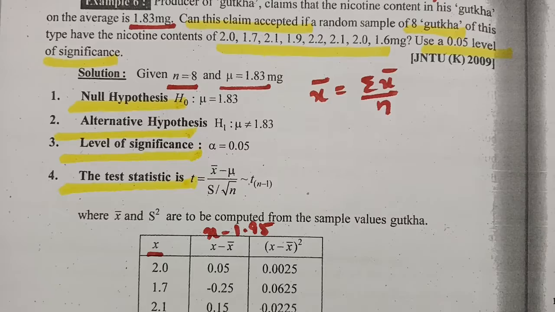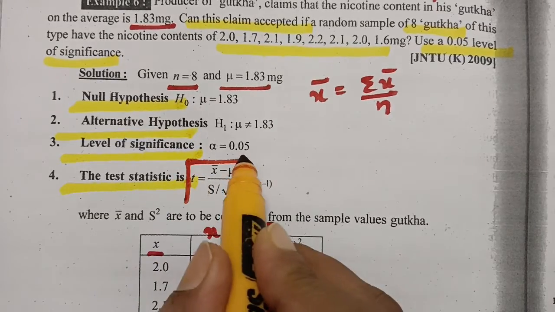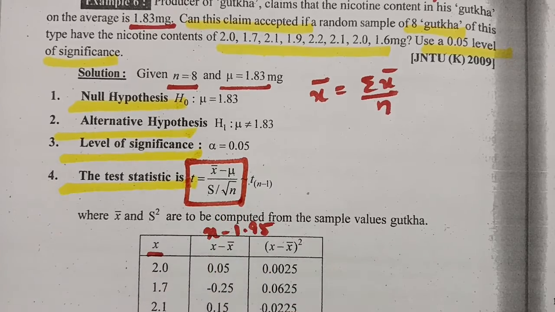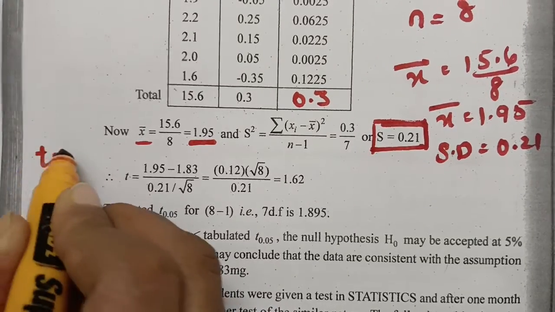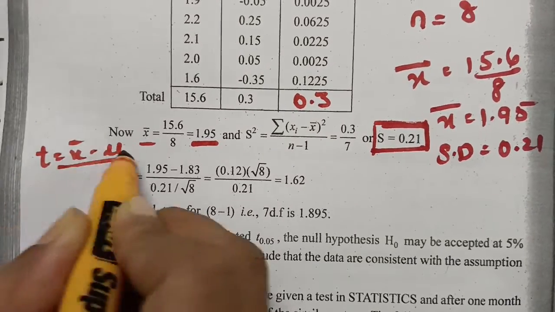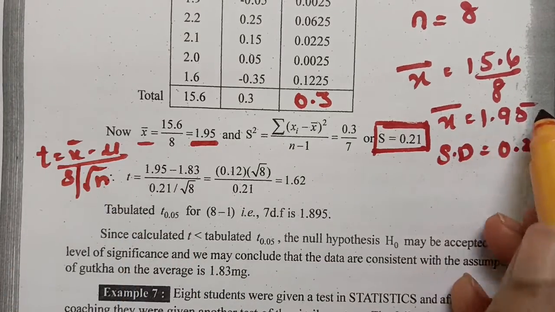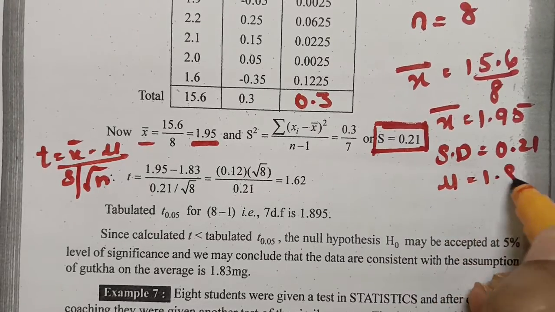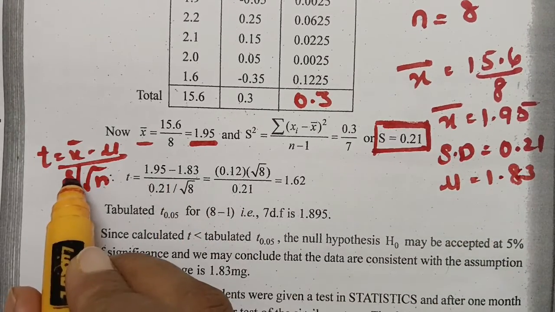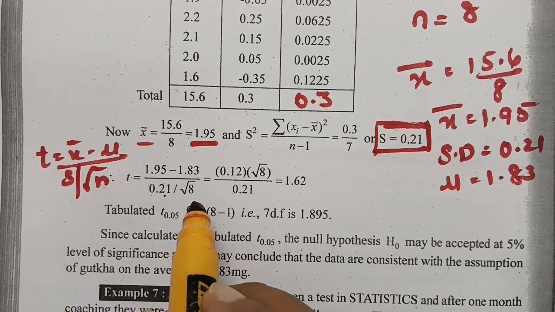And the next one, test statistic. This is the formula, that is t is equal to x bar minus mu by standard deviation by root n. So if I substitute, t is equal to x bar minus mu by s by root n. So what is our x bar value? 1.95. Mu value, from the question, is 1.83. S standard deviation value is 0.21 divided by root n, that is root 8.